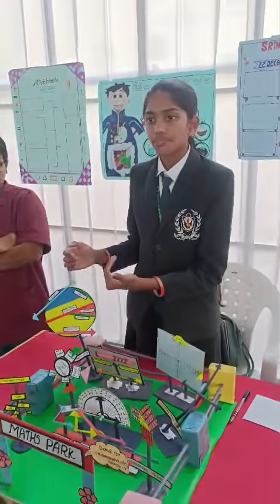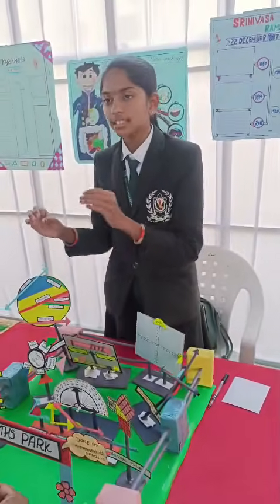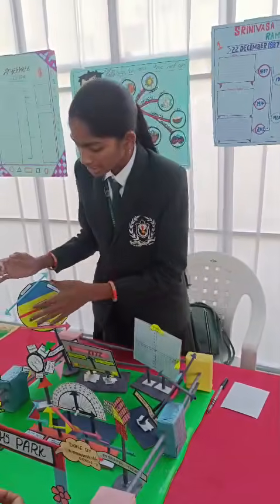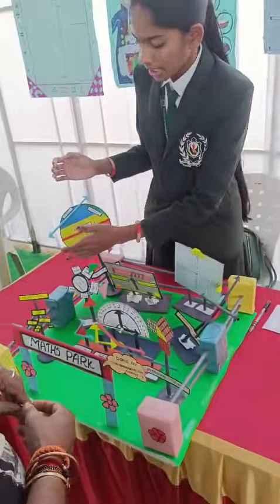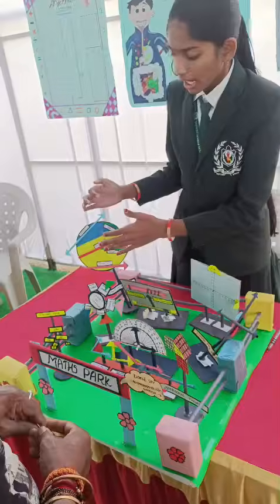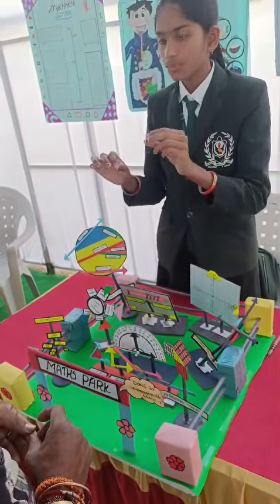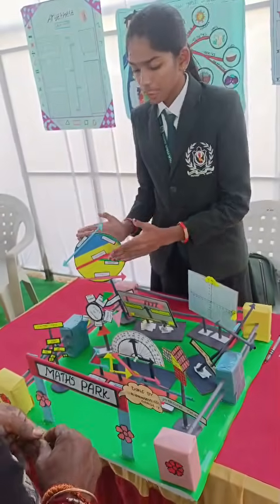And coming to the parts of the circle. Here, the chord passes through the circle and has its two endpoints on the circumference of the circle. The diameter is the largest chord passing through the center. Here, the line of the chord is known as the segment. And radius, here we have radius, right? So radius is the line passing from the center to any point of the circumference. These are the parts of the circle.